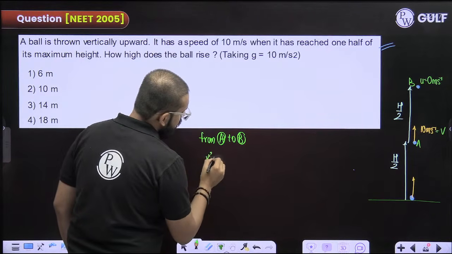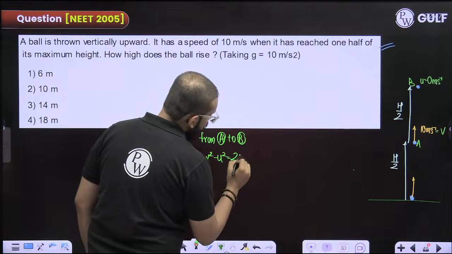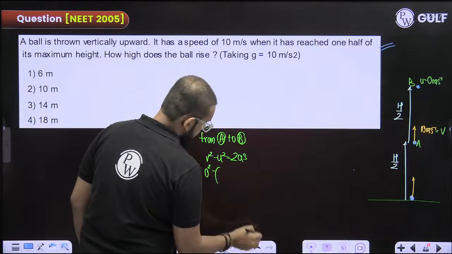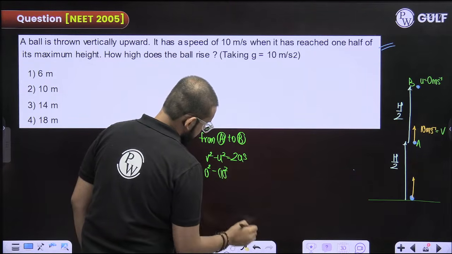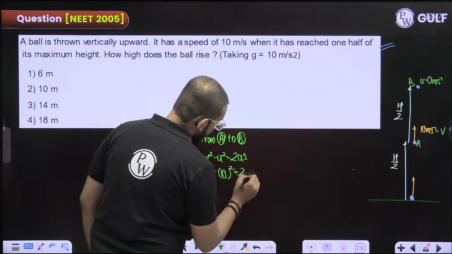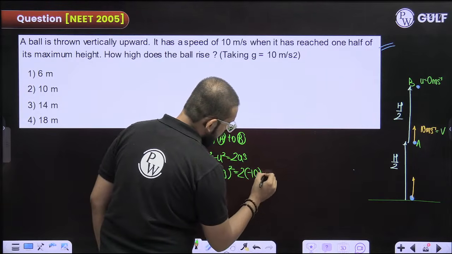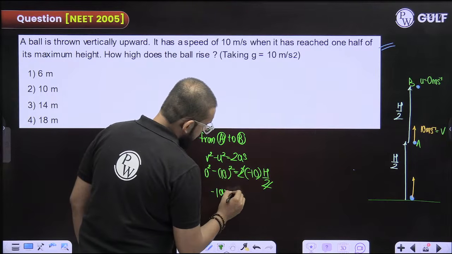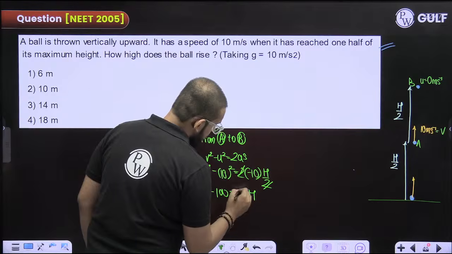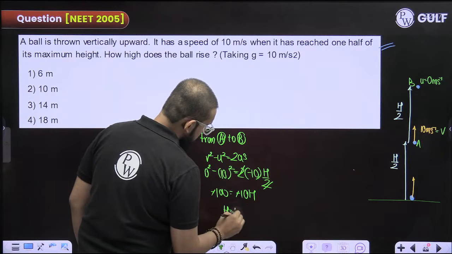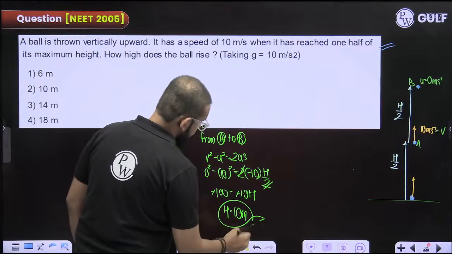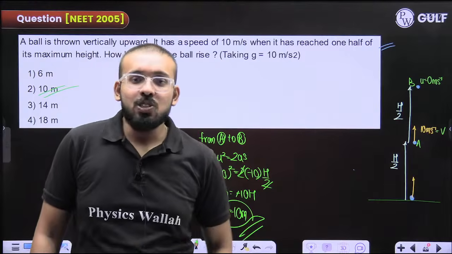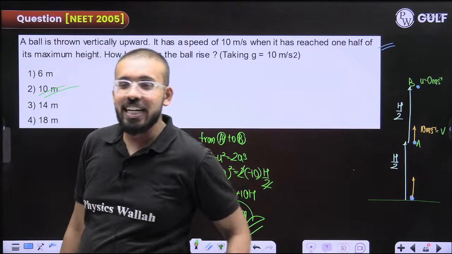Can I apply the equation v square minus u square is equal to 2as? Final speed is 0. Initial speed is 10. Twice of acceleration is minus 10 meter per second square. Displacement, let us suppose it is h by 2. 2 and 2 get cancelled out. Minus 100 is equal to minus 10 h. Minus minus gets cancelled out. h is equal to 10 meter. Option number 2.